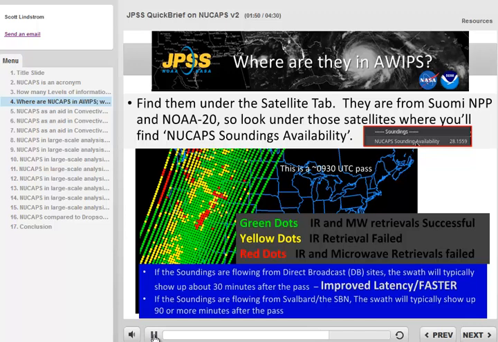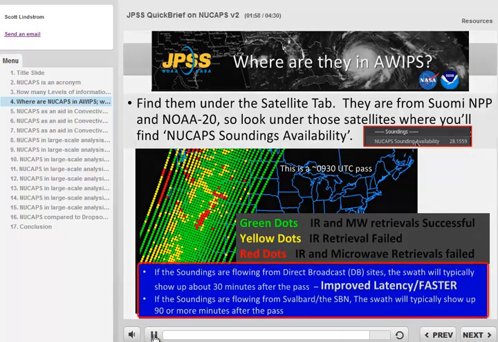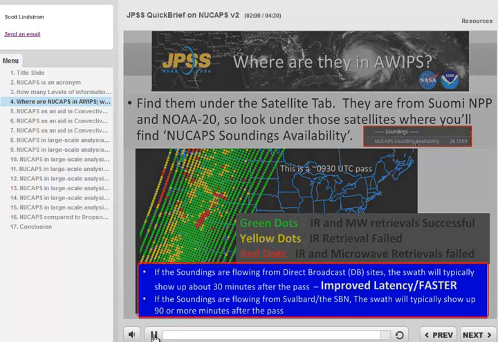Soundings typically appear in AWIPS about 90 minutes after they were observed, unless you have access to a direct broadcast site, in which case it's faster. There's ongoing work by the National Weather Service to decrease the time between observation and appearance in AWIPS.